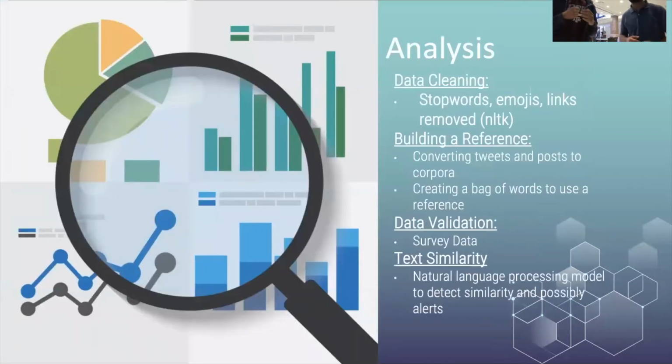Once we had the data, the next step was to clean our data. The first step that we did was remove stop words, emojis, and links from our data, which allows us to then convert the entire data into a bag of words, which is commonly used in natural language processing. To validate our data, we sent out a survey to everyone here in the hackathon, and then we finally built a sentence similarity detection tool.